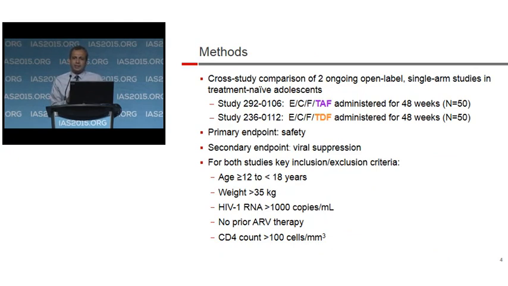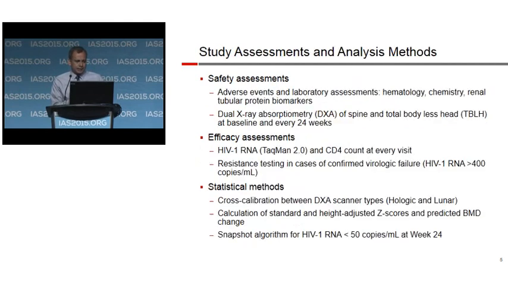At baseline, I'd like to point out in this slide some key differences. The TAF cohort was slightly younger, slightly more females. 60% of the participants were from a site in Uganda, and with slightly lower height-adjusted Z-scores. All of these were statistically significant differences.